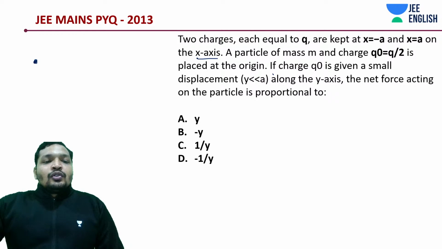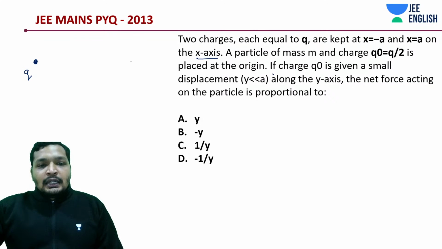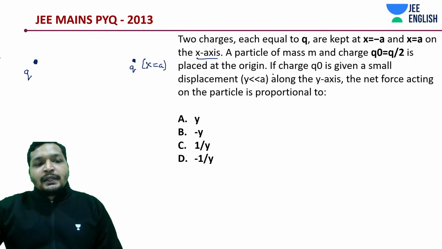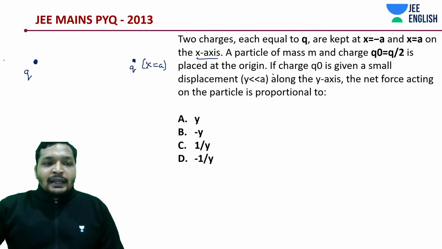So there is a charge Q, another charge Q, one placed at x equal to a, and the other at x equal to minus a. Don't worry, you'll have a decent diagram as we move on.